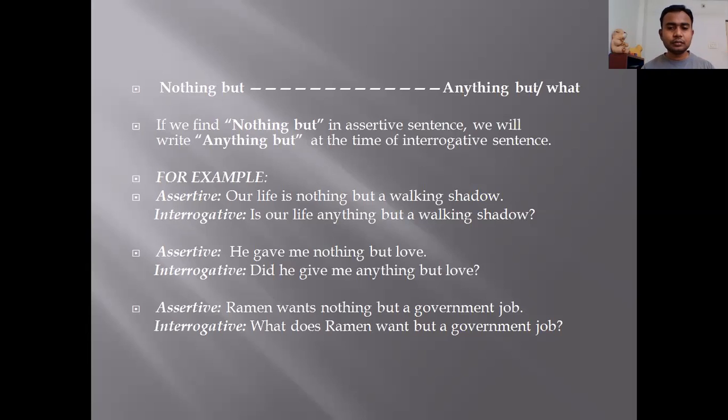Next. Third assertive sentence: Raman wants nothing but a government job. Here you can write what also and does also. With does, if you want to write, you can say: Does Raman want anything but a government job? Does Raman, we will use does here.